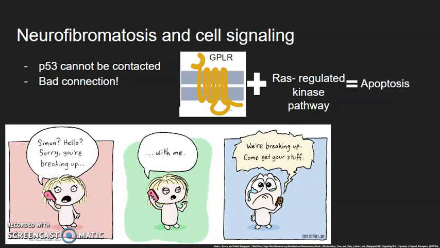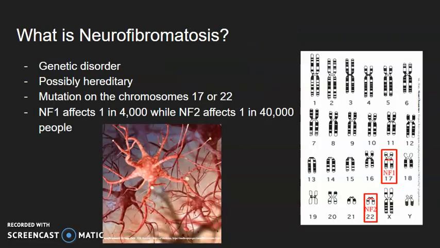That is definitely a lot of steps there that can be messed up somewhere along the way. If someone has neurofibromatosis, these interactions cannot happen, and cells that should not be reproducing do. And as you can see from the comic on the bottom of the screen, bad communication, not a good thing.